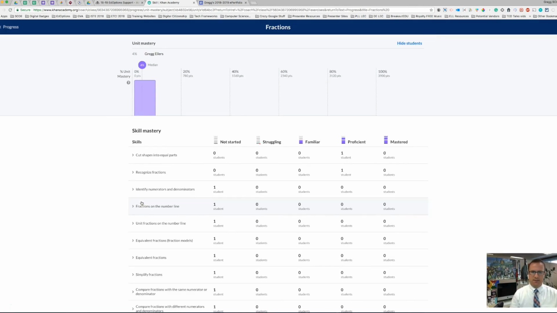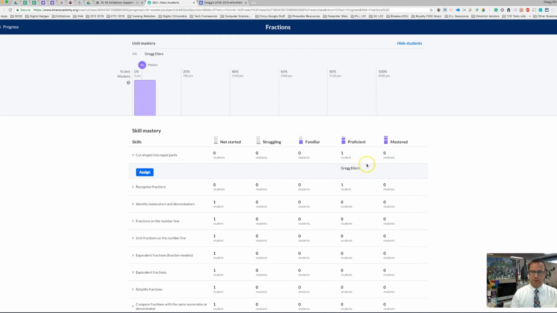So I click on that, and right here I can see how well my student did. And in this case, cutting shapes into equal parts, I can see that this student is proficient. Now, the only bummer about this is you can't necessarily dive in and see how they're proficient, right? Like you can't see the assignment of what they got right or that one that I got wrong. You just kind of take Khan's word for it, right? And the same goes for familiar, struggling, and those bands.